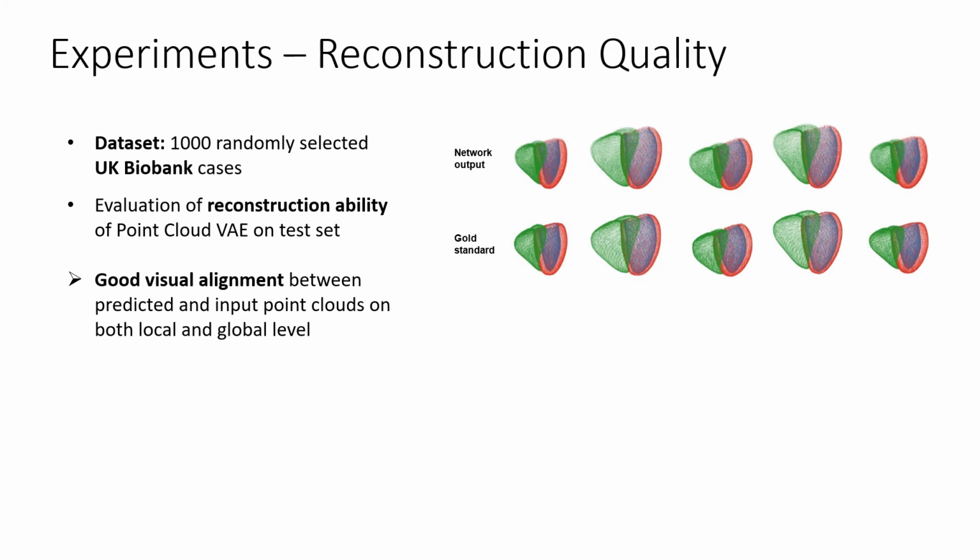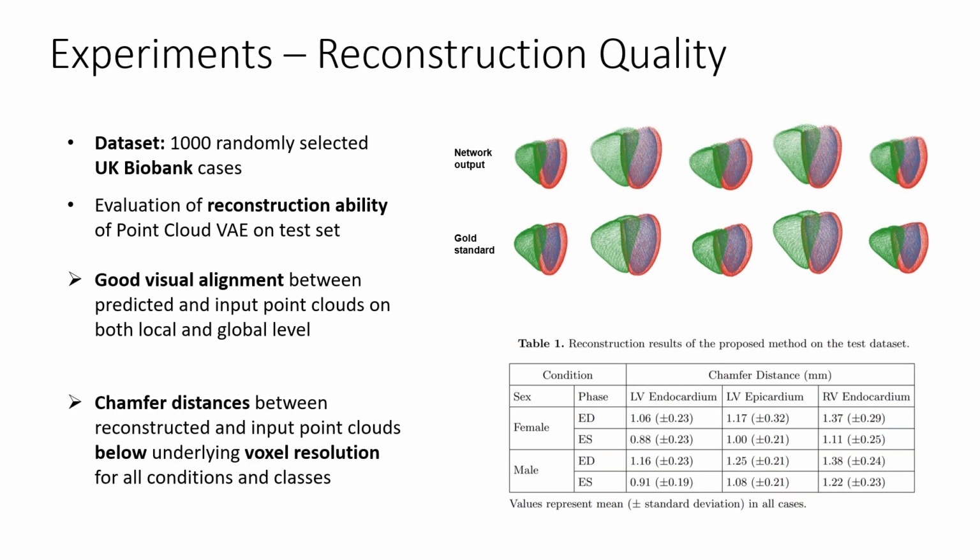We observe a good visual alignment between the respective shapes on both the local and global level. In order to quantify the reconstruction quality of our method's outputs, we calculate the chamfer distances between the reconstructed and input point clouds. We find values that are below the voxel resolution of the underlying image acquisition for all input conditions and cardiac substructures, which demonstrates our network's very good reconstruction performance.